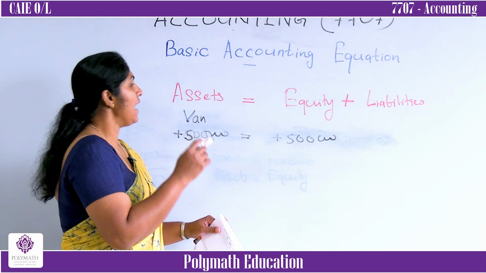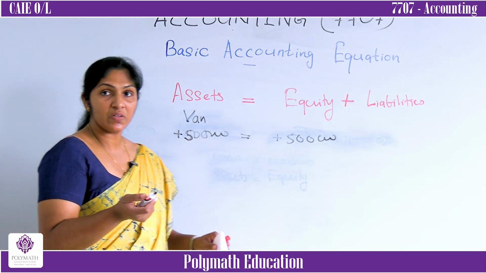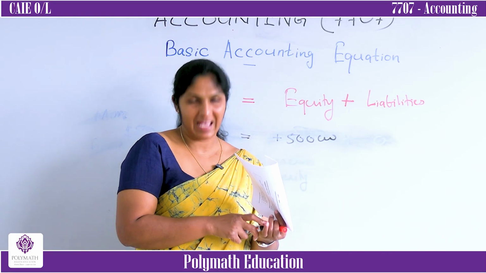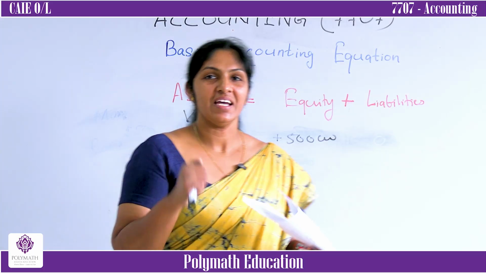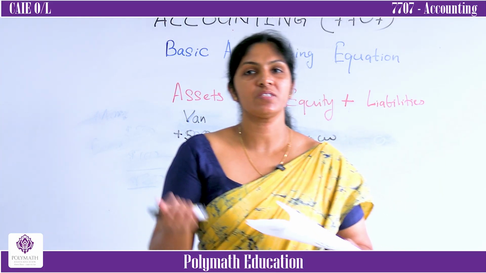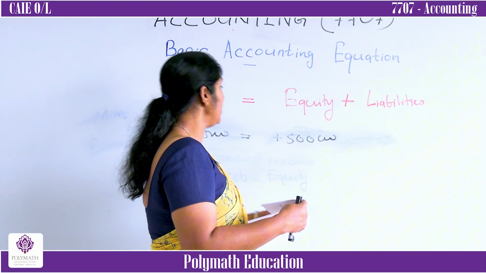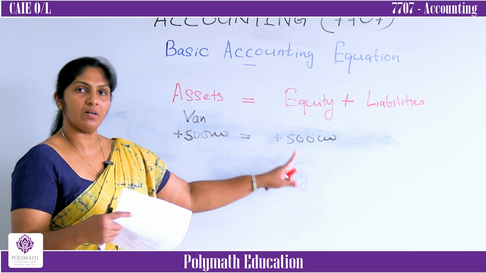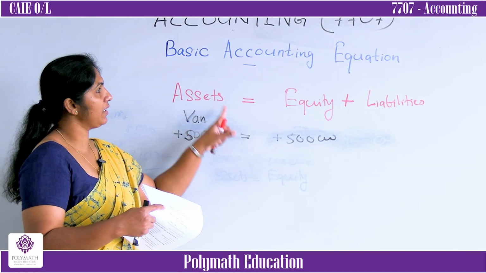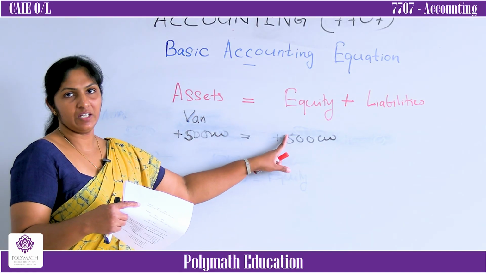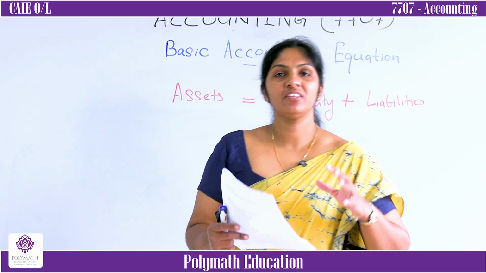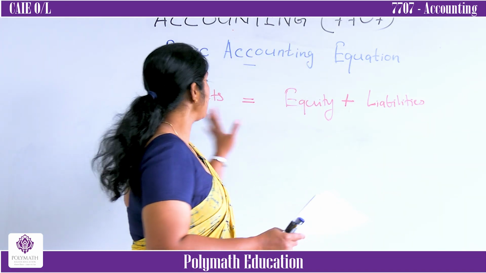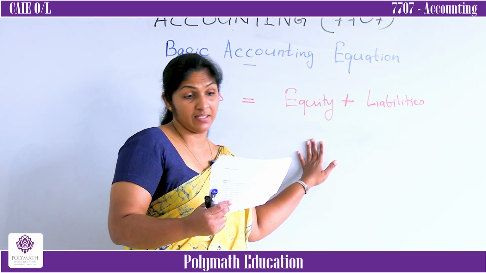That's why I told you, when it comes to capital, it can be cash, it can be assets. Whatever resource we got from the owner is called equity. When the business gets resources only from the owner, assets equal equity. Okay, now when the owner invests money in the business, assets equal equity. Look at the second one.